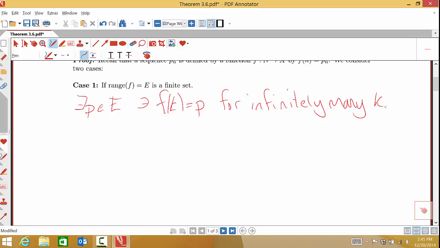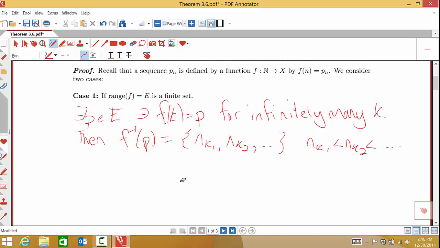Okay, so then if we look at the inverse image of this one point P, it's going to have infinitely many points in it. So let's say it has n_k1 and n_k2 and so on. We can put n_k3, n_k4. It will keep going forever. And in fact, we can go ahead and order these. We can say n_k1 is strictly less than n_k2, is strictly less than n_k3, and so on. Having these indices ordered in this way, this defines a subsequence.